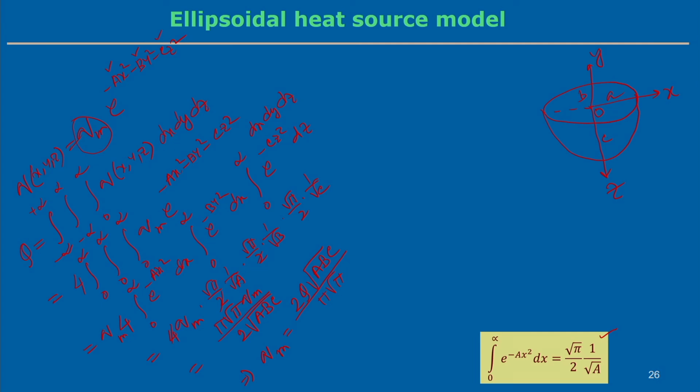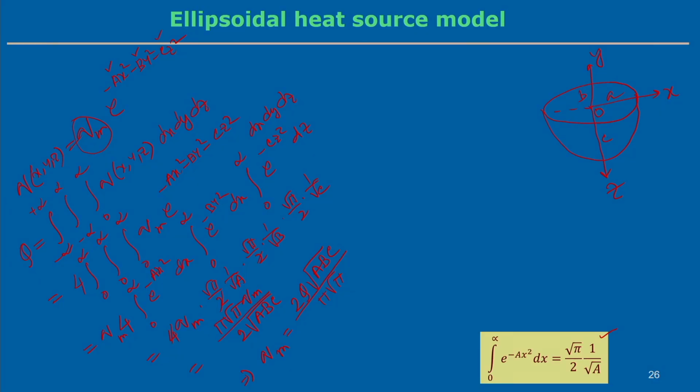So, simply assuming the same analogy, the intensity falls to exactly 5% at the boundary. So, the heat flux intensity on the boundary is 5% of the maximum intensity. With this condition we can find the values of a, b and c. Let us look into the values of a, b, c in this case.